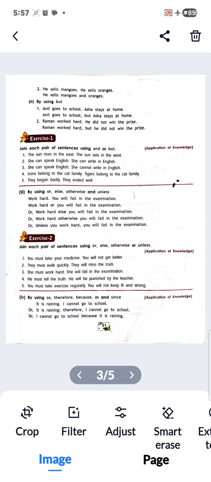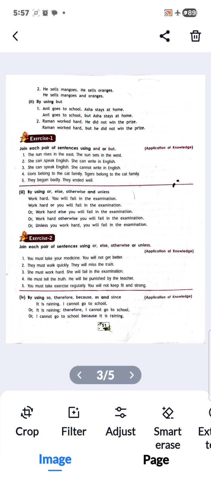The sun rises in the east, the sun sets in the west. So we are joining with and. The sun rises in the east and sets in the west. And see the last example also. They began badly, they ended well. They began badly but ended well, because two contradictory things are here. Clear?